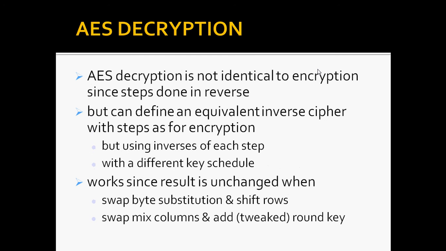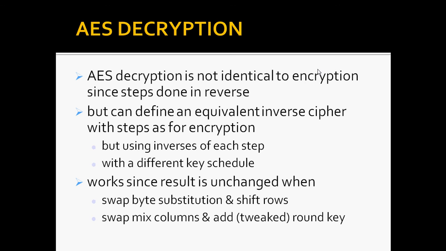Next we're coming to AES decryption. The decryption cipher is not identical to the encryption cipher. The sequence of transformations for decryption differs from that for encryption. Although the form of the key schedules for encryption and decryption is the same, this has the disadvantage that two separate software or firmware modules are needed for applications that require both encryption and decryption. There is, however, an equivalent version of the decryption algorithm that has the same structure as the encryption algorithm, with the same sequence of transformations. To achieve this equivalence, a change in key schedule is needed.